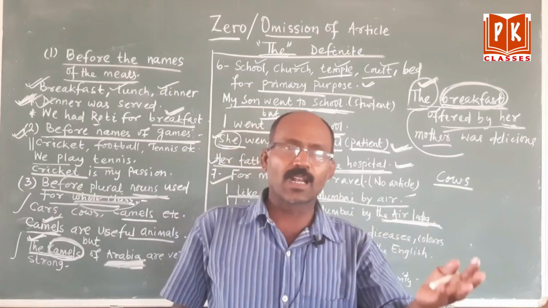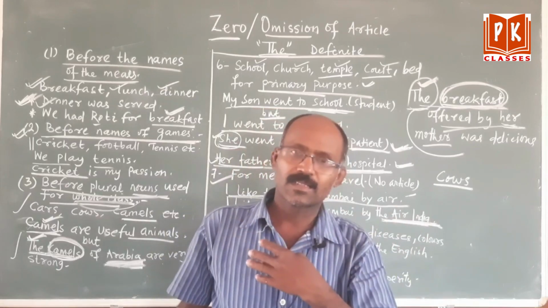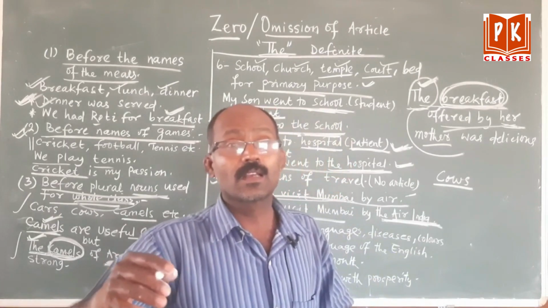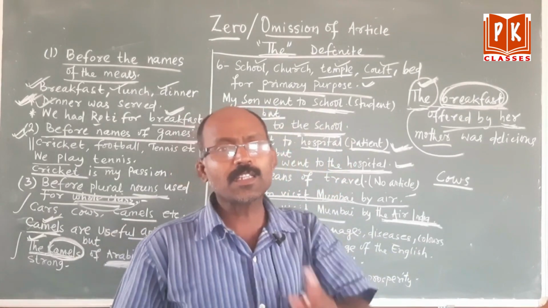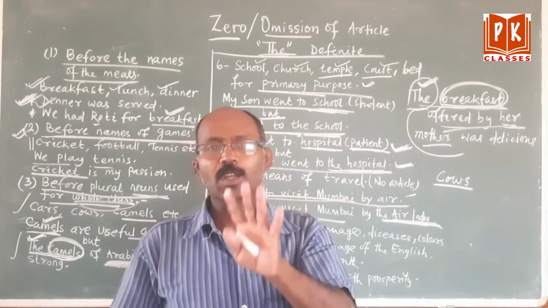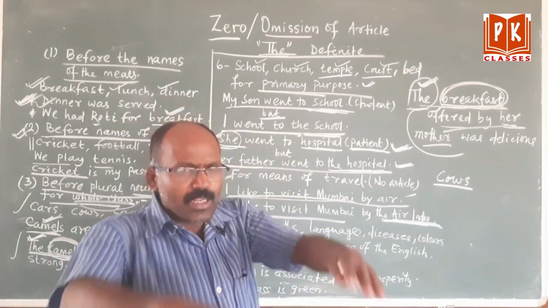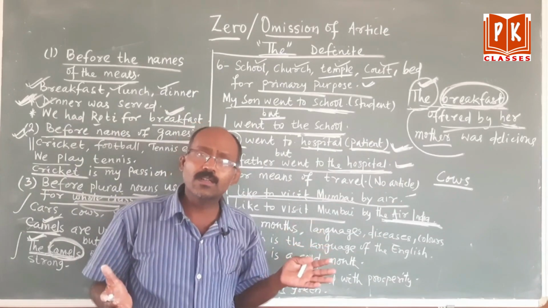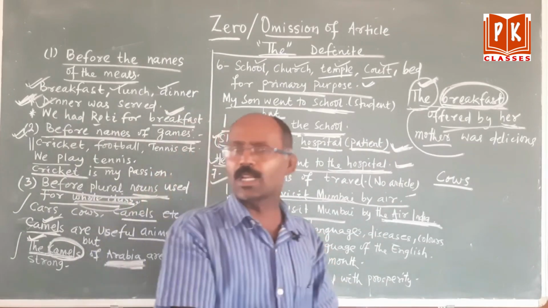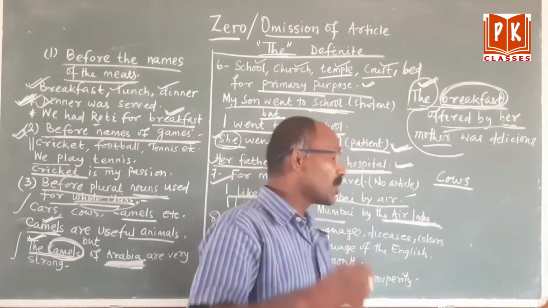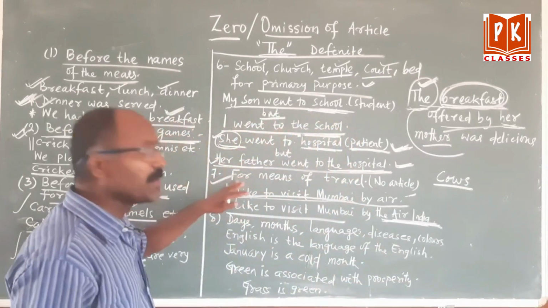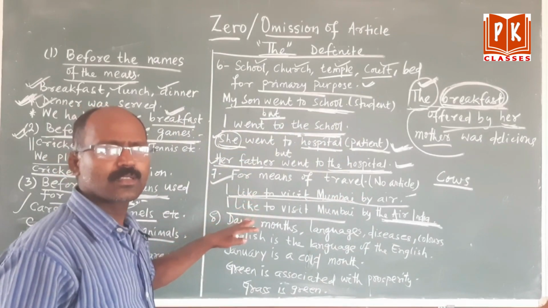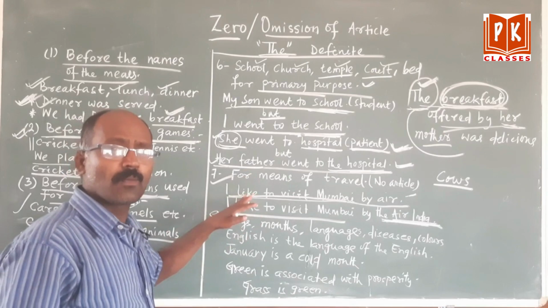I visited Delhi by train, but I visited Delhi by the Konark Express. That means a particular train. So while you are using it as a general, no need to use the. If you are becoming particular, then you have to use the. So these are the very important things you have to remember. These are coming in different exams, especially competitive exams.